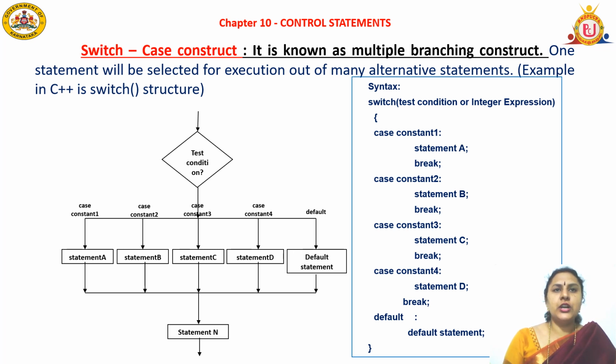Come to the flowchart pattern. First it tests the condition. If case constant 1, statement A will be executed. If it is case constant 2, statement B will be executed. Case constant 3 means statement C will be executed. If the case does not match the switch condition or expression, it will come to the default statement. So it will execute the default statement, invalid choice, and all these case statements will come to an end.